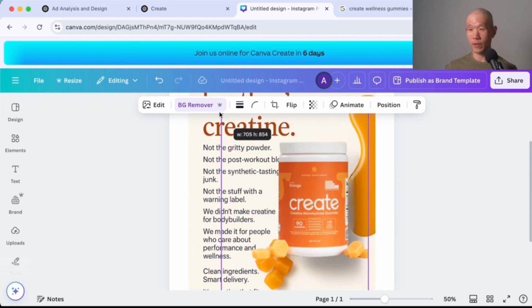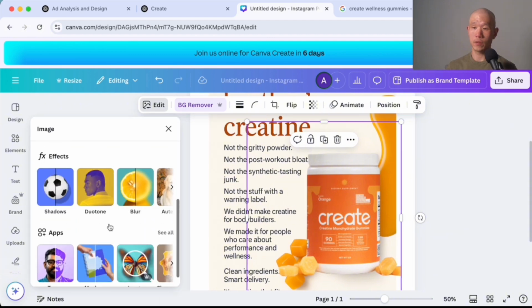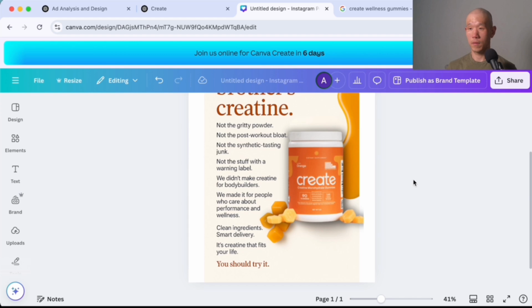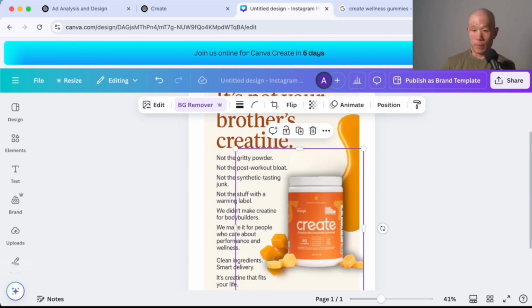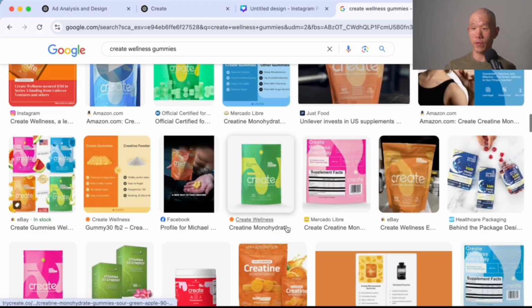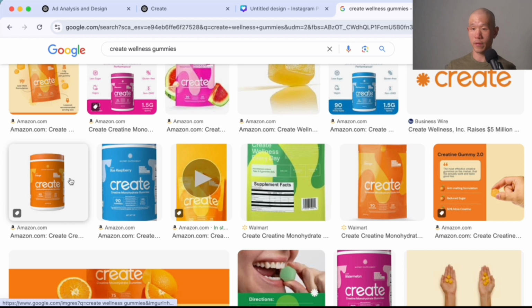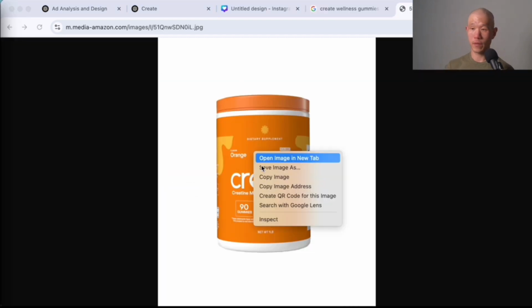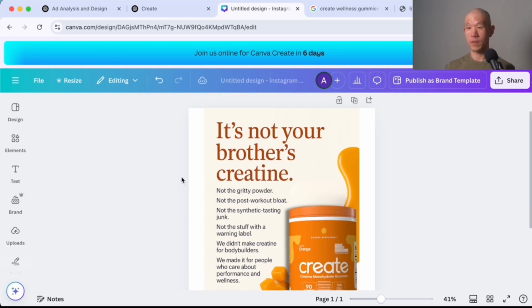So you can do something like this, and then you can do some edits with shadows to make it look like it pops out a little more. So not quite there yet, but if you had a designer or you had more time, you could beef this up way more. Or what you could do instead is use one of the photos that just has a black image, a white image behind it, kind of like this. Let me test this out. Yep, cool, something like this, something like that.